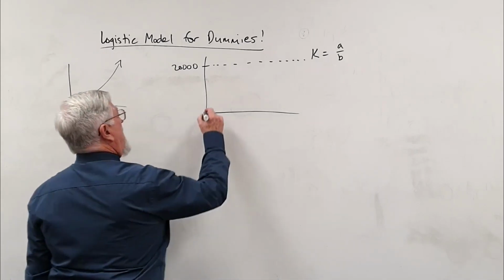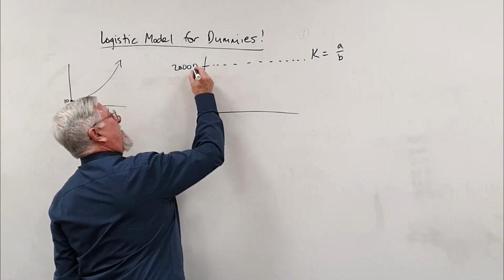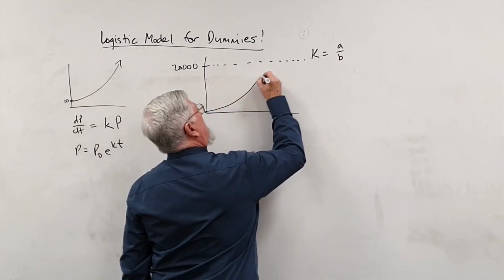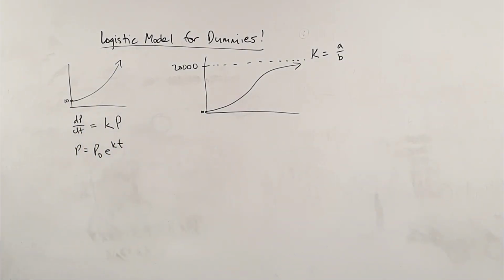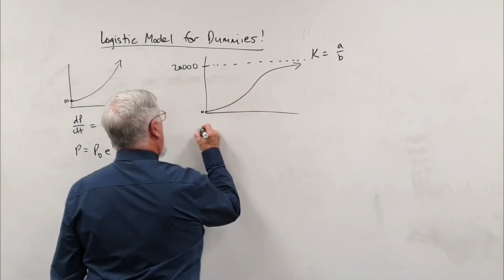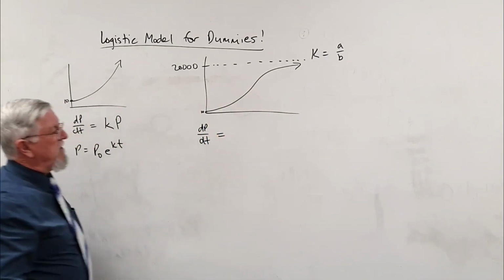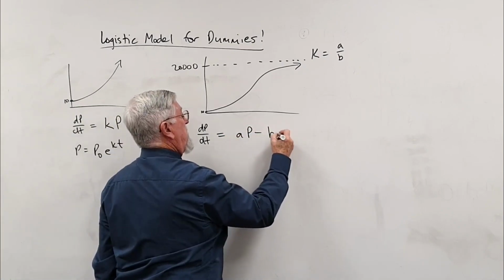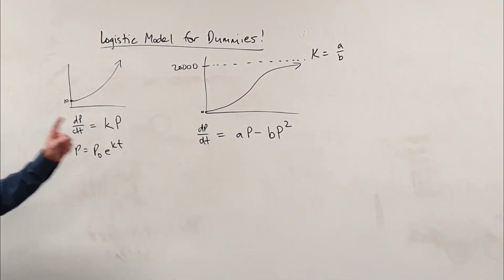So what we're wanting the graph to do, so let's say 10 people turn up, it's very hard to draw 10 when that's 20,000, but down here somewhere we've got 10. We want it to come up here like that and come across to there. Okay? There's a lot of ways to look at that and see what we're going to do. Now, the way I'm going to approach it, just like we did here, I'm just going to call it AP minus BP squared. And that's our differential equation.